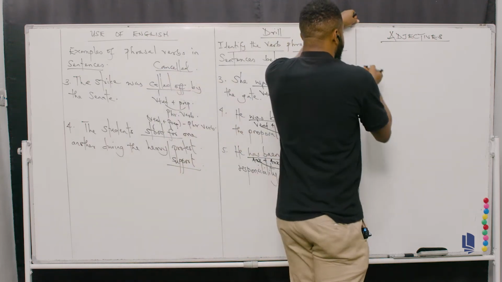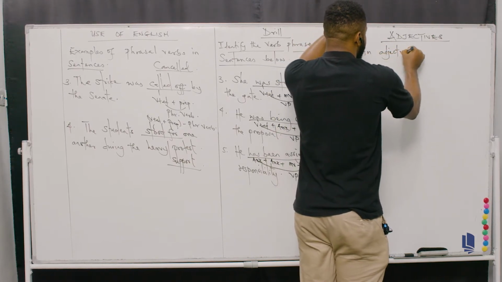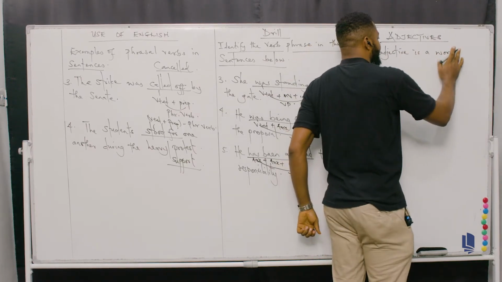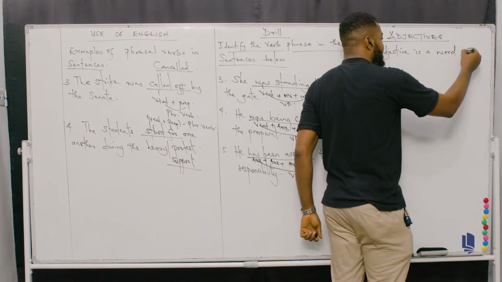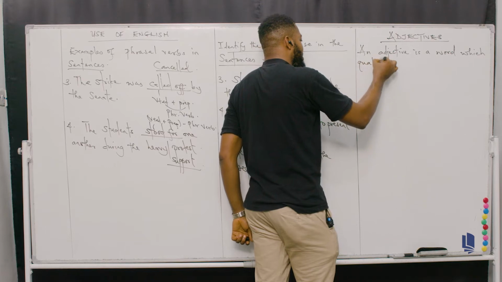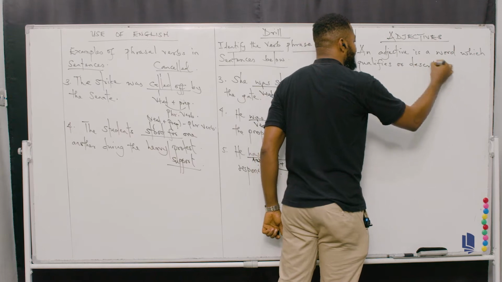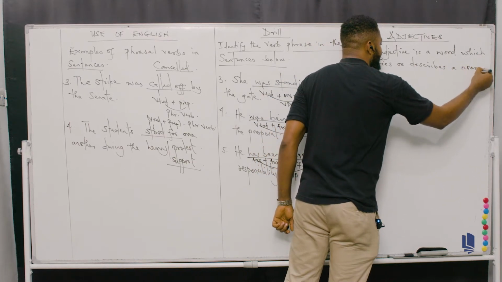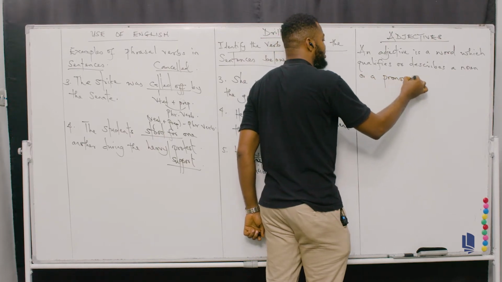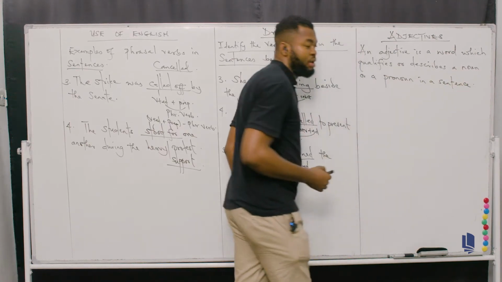So here we have: an adjective is a word which qualifies or describes a noun or a pronoun in a sentence. So what does that tell you?